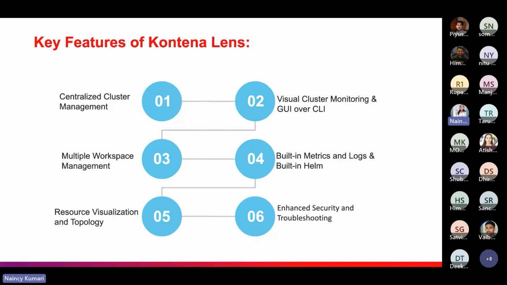So users can view the topology of deployments, pods, services, and other resources. And it helps us to understand the overall structure and dependencies of the resources within the clusters. So this provides the resource visualization and topology feature.